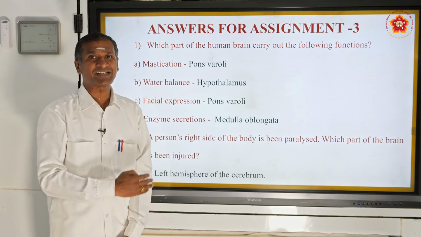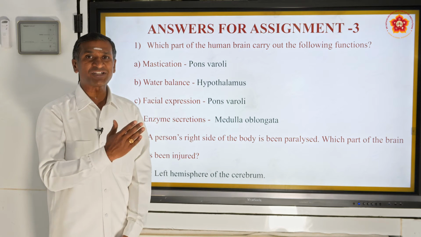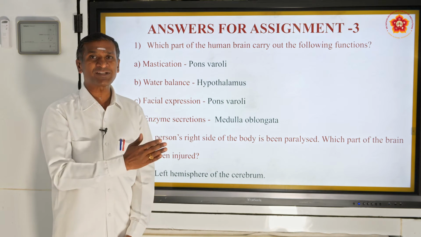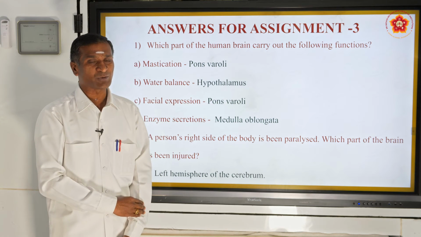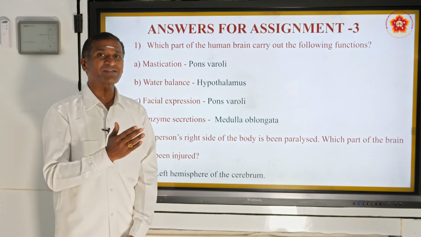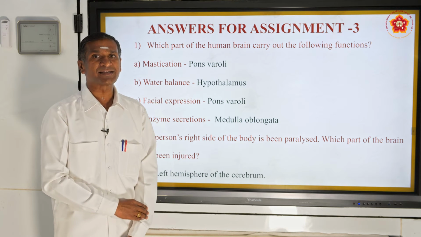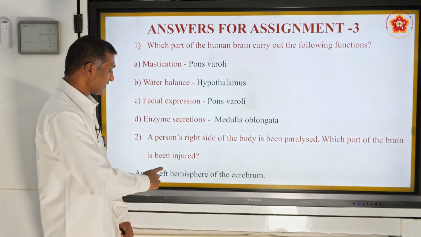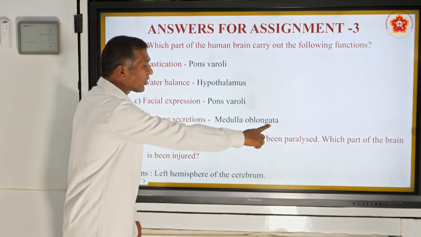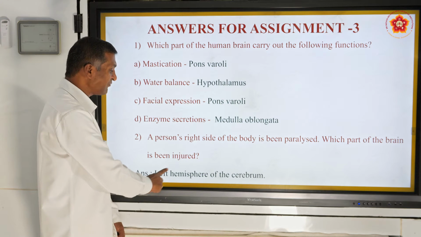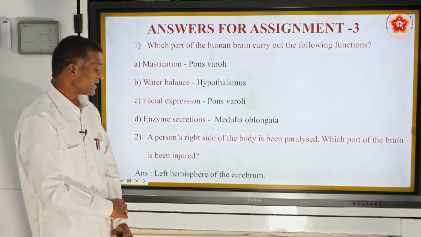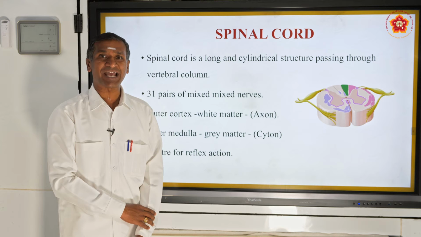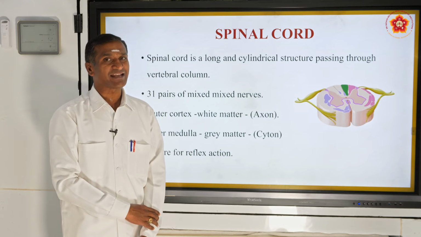Hope you are all recollecting our previous class, where the cerebrum, which is 3/4 of the human brain, has two major halves, the right hemisphere and the left hemisphere. And we also understood the cerebrum is the seat of consciousness, alertness, memory power, thinking, reasoning and willpower. So if the right side of the body is paralyzed, it means the left hemisphere of the cerebrum is injured. Hope all the children have written the perfect answers for assignment 3.